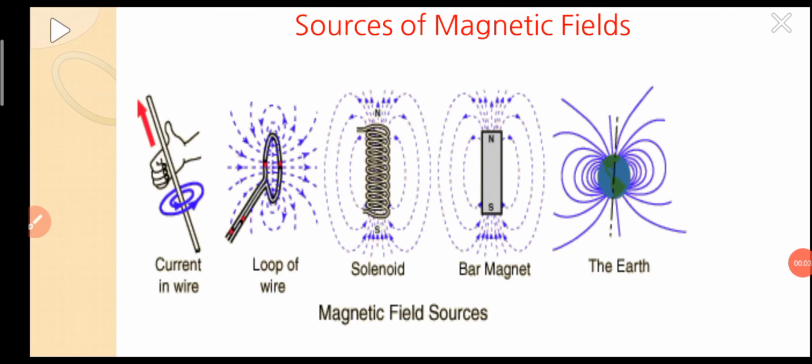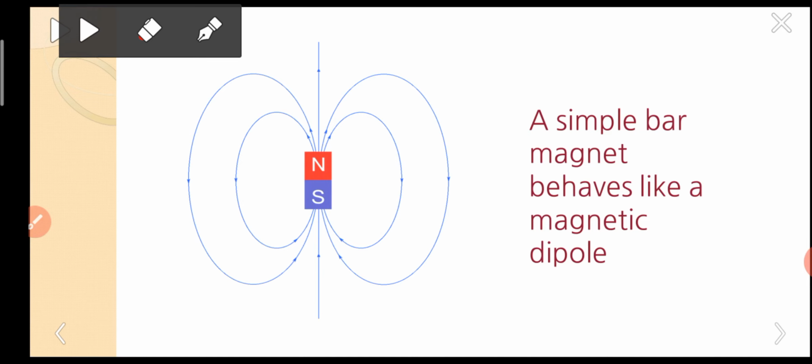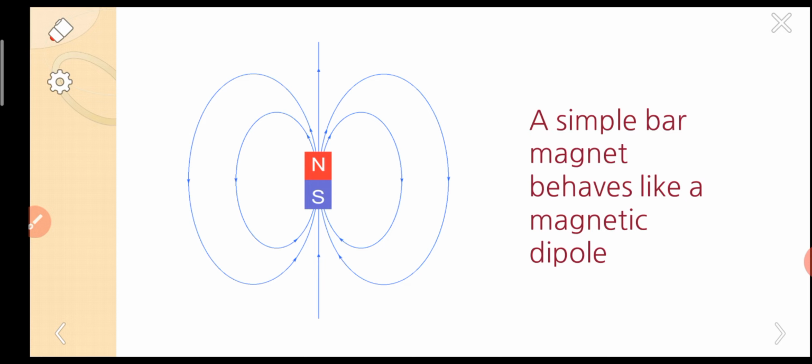These are the sources of magnetic fields. If you look at the bar magnet, this is the north pole, this is the south pole. The magnetic field lines go from north pole to south pole, the blue lines. A simple bar magnet behaves like a magnetic dipole.